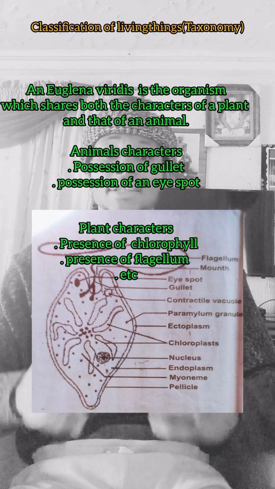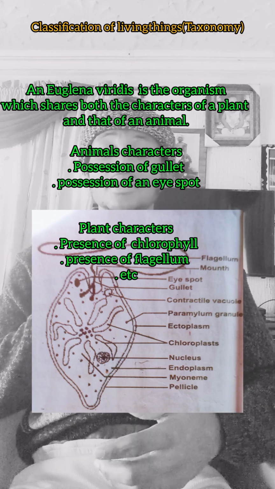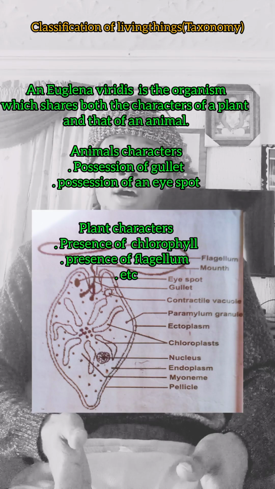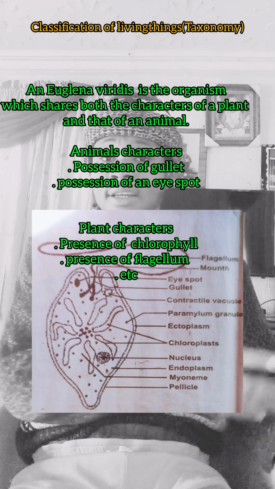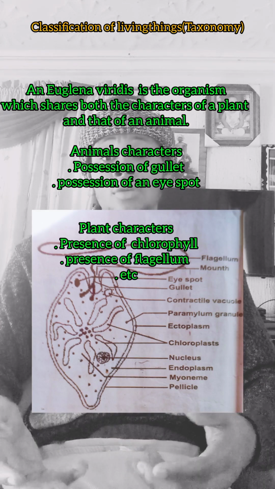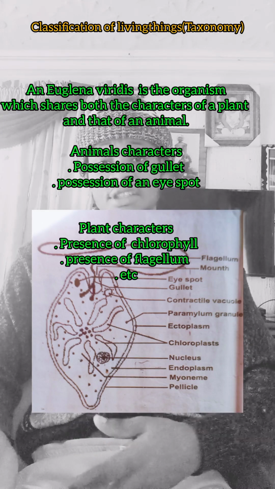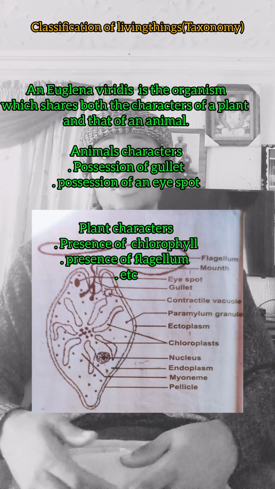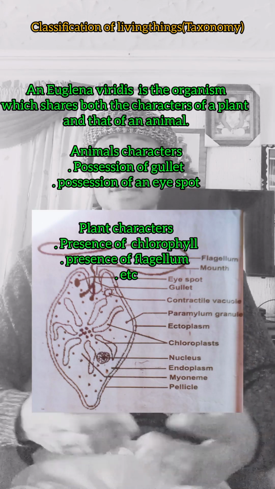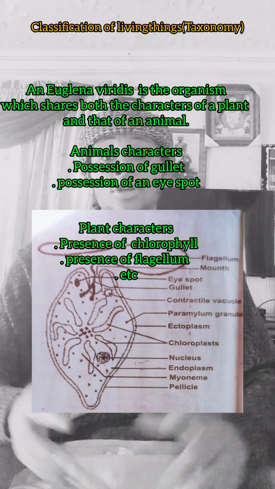For example, a euglena has an eye spot, and a euglena also has a gullet for the passage of food, and so on and so forth. This is the animal characteristics of a euglena. A euglena equally possesses the chloroplast that supplies the chlorophyll, which is used for photosynthesis as in green plants. It also has a pellicle for flexibility, and so on. That is a euglena. It moves using the flagellum. So it is the only organism that has both the characteristics of plants and the characteristics of animals.